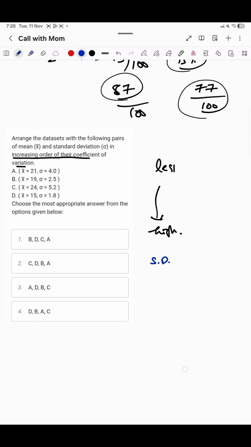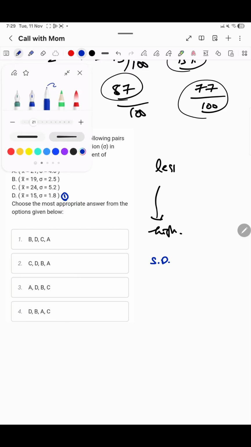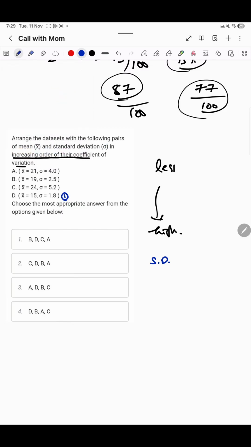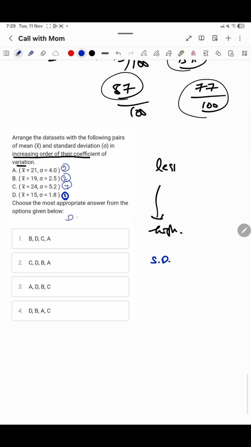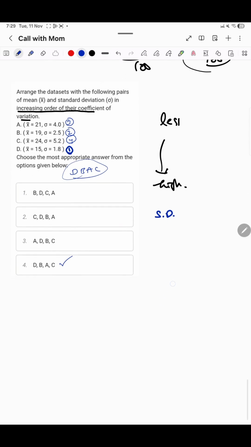So let us see. Among all these, standard deviation is least for number 1, then number 2 is this, then number 3 and number 4. So according to the standard deviation, D, B, A, C. So fourth option. So let us check with the coefficient of variation also. You don't need pen and paper, just by looking at the standard deviation you can judge. That is what I was saying.